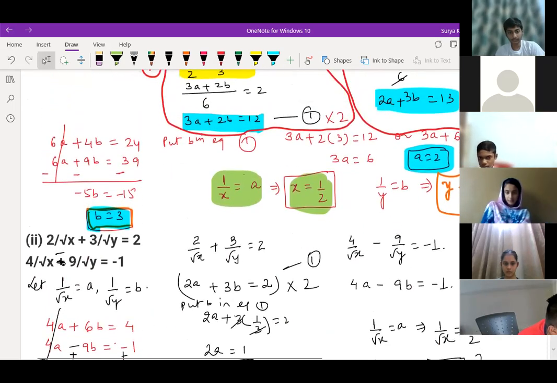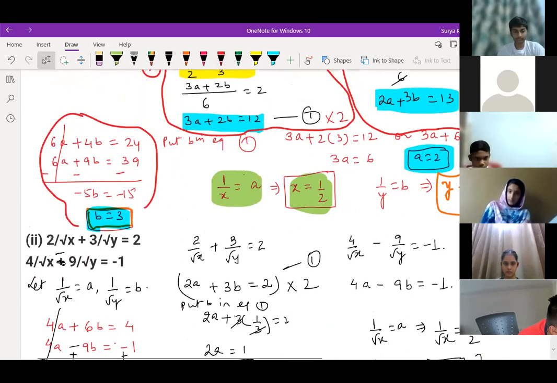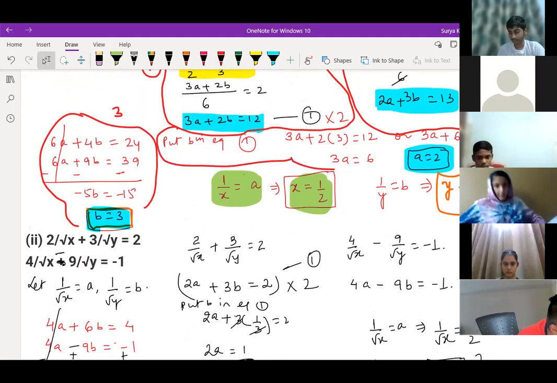So a we solved here. Here we have solved b by elimination. This is your third. And this part, this is your fourth one. This is the fourth step. And these both are the last steps.